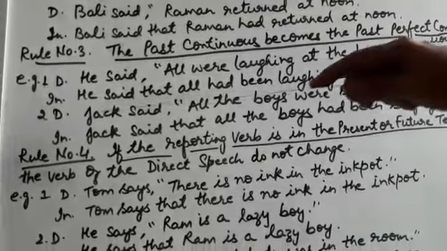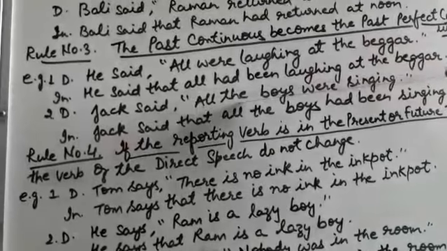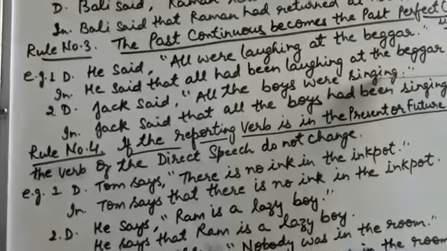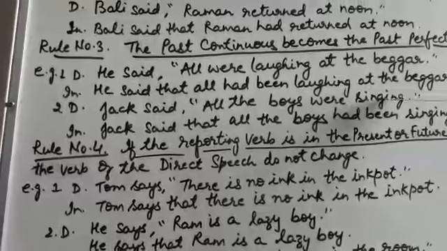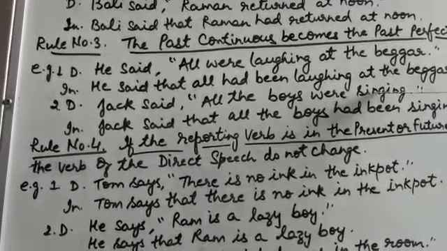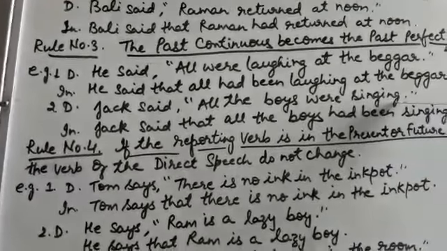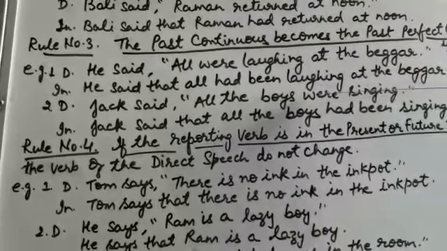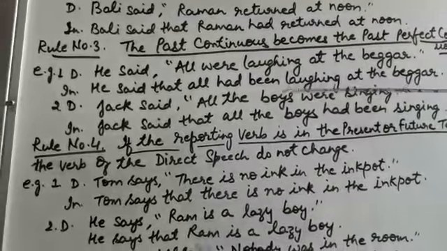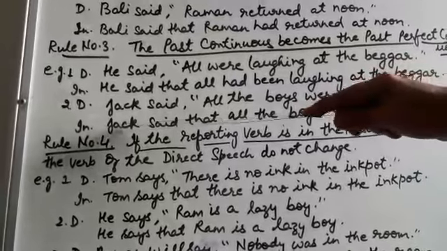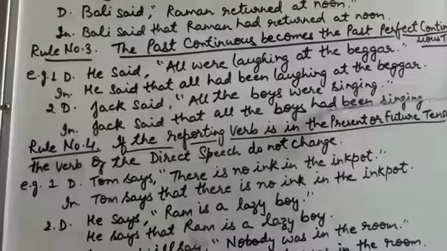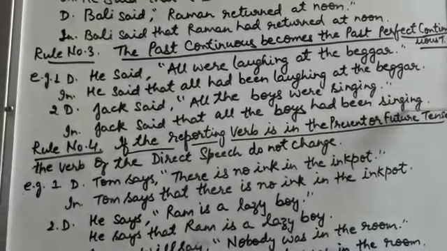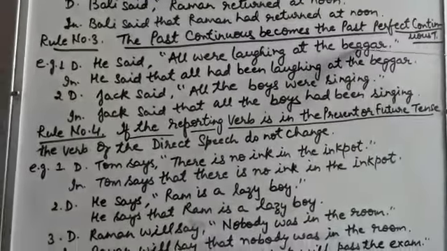Another example, Jack said all the boys were singing. See, from here you will come to know that it is in past continuous. Were plus verb first form and ing. This shows that the sentence is in past continuous. So in indirect speech, the answer will be, Jack said that all the boys had been singing. This is rule number 3.